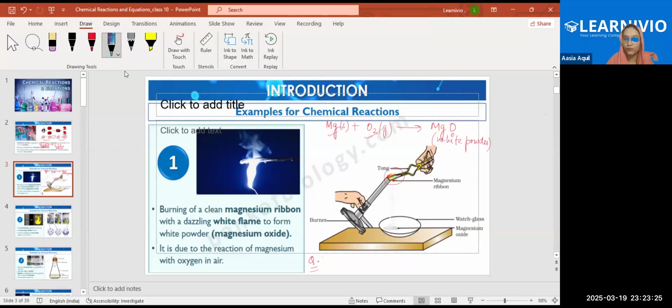In this reaction, what are the reactants and what is the product? Tell me the reactant names and the product name. Magnesium and oxygen are the reactants, and magnesium oxide is the product. Yes, good. These are reactants because they are reacting, and magnesium oxide is the product here. Got it?